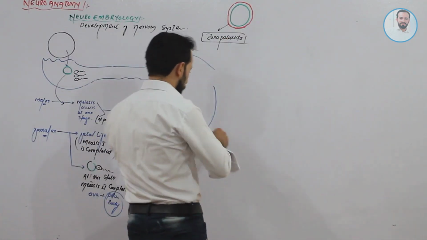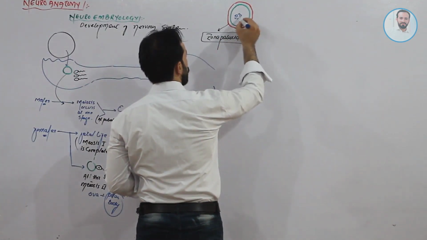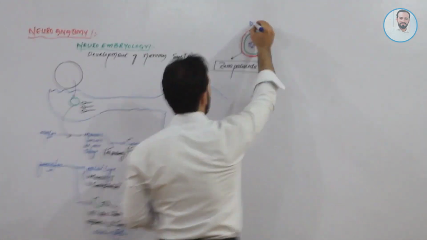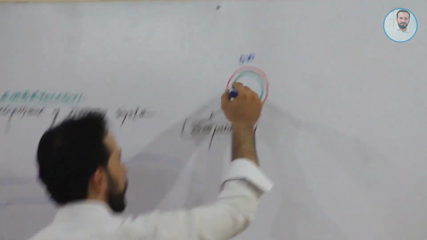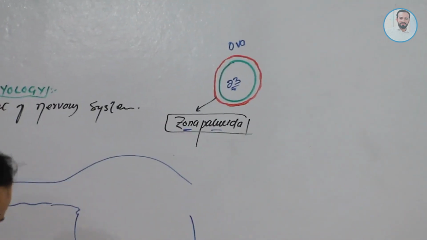Friends, this is an ova. We know it has 23 chromosomes, right? So this is our ova, which has a protective cover called zona pellucida, and it has 23 chromosomes.